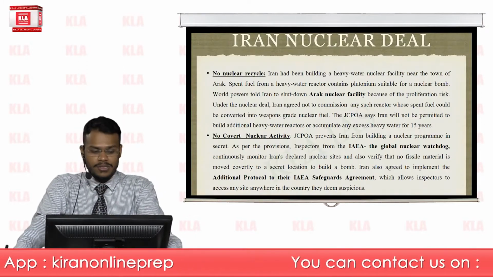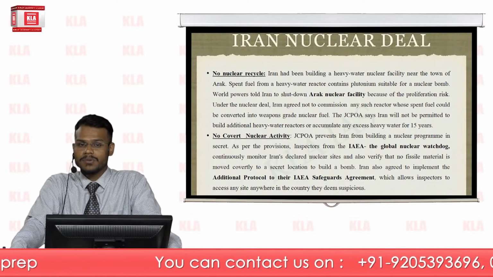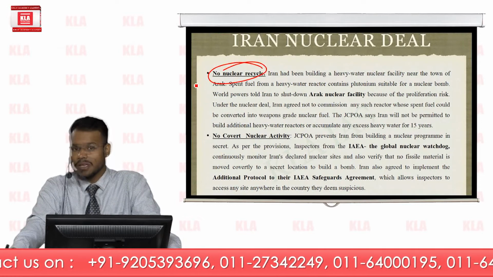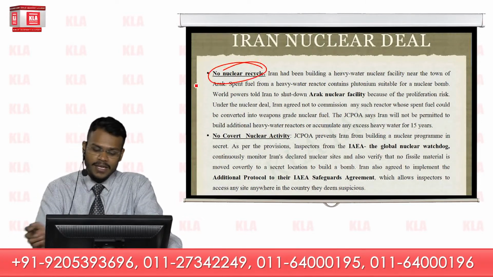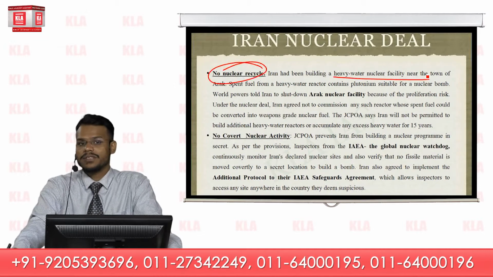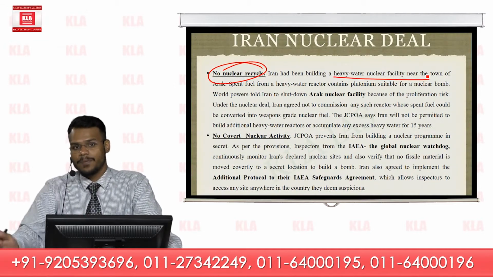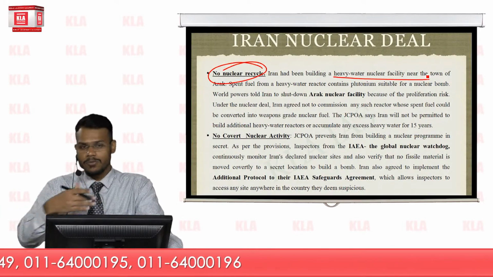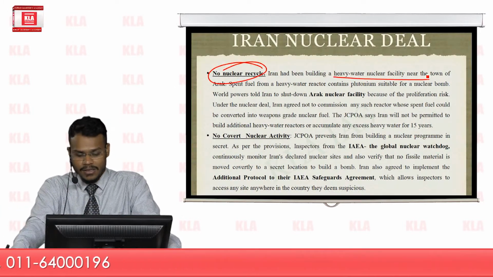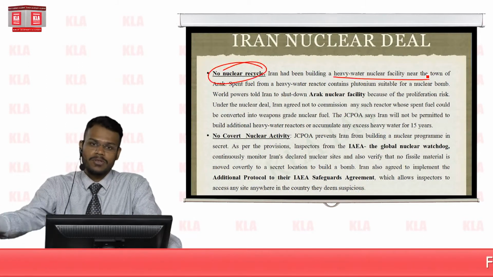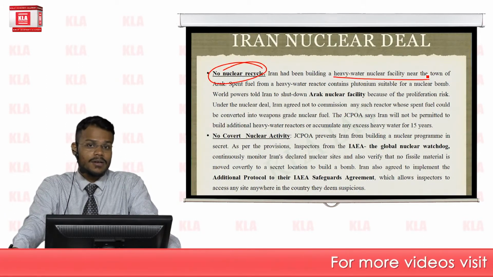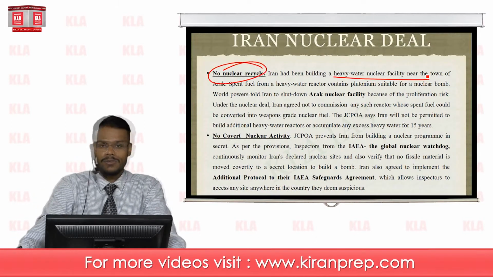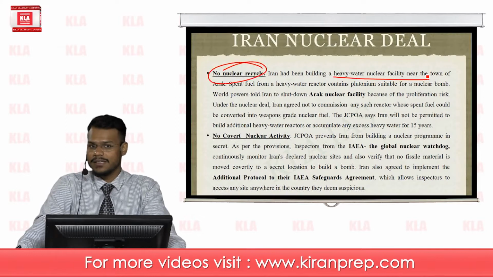The third most important imposition on Iran was no nuclear recycle. Iran was not allowed to build any kind of reactor or nuclear facility which uses or supports nuclear recycle, because almost all nuclear recycle facilities produce plutonium, a weapon grade nuclear material. So Iran was also not allowed to have any kind of nuclear recycle mechanism.